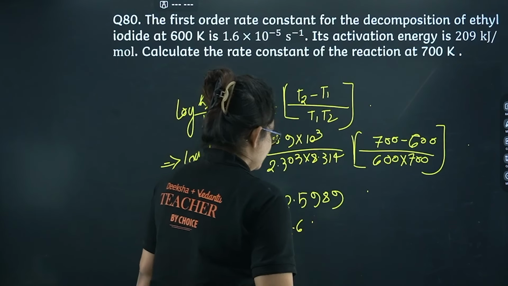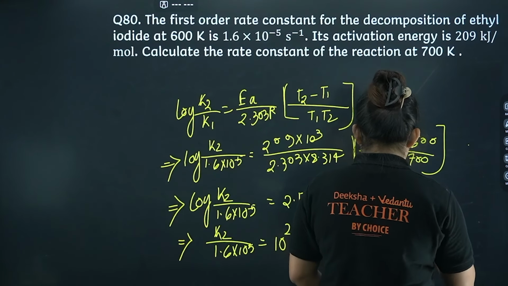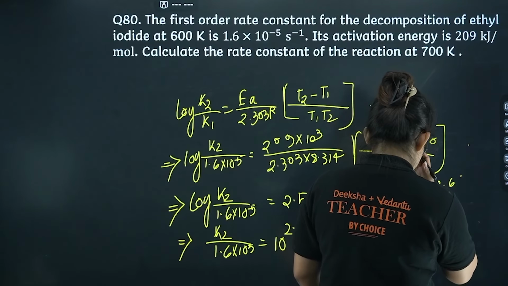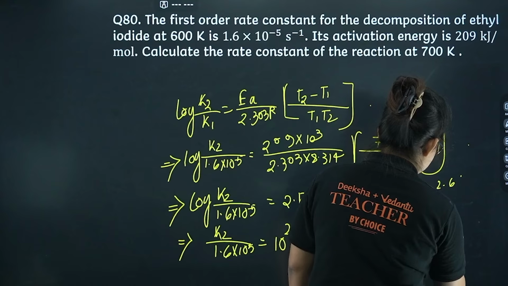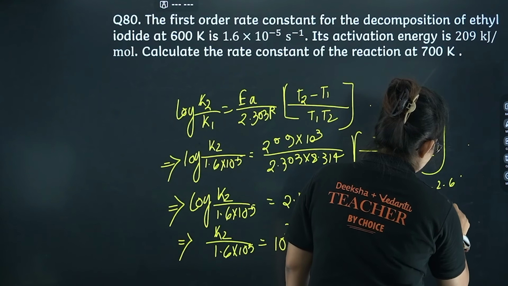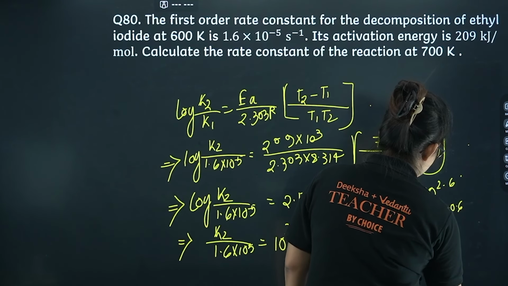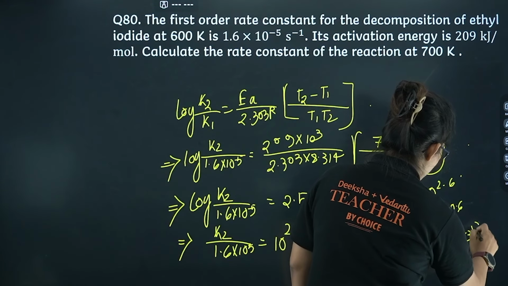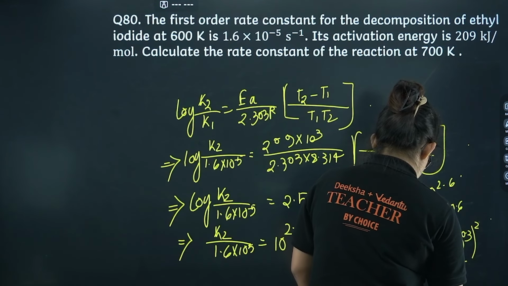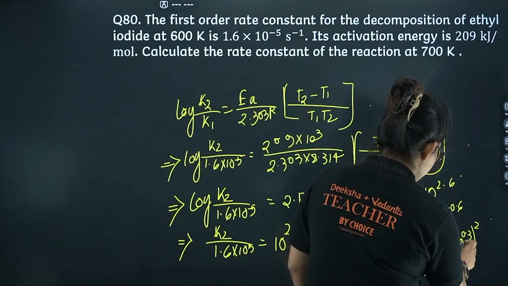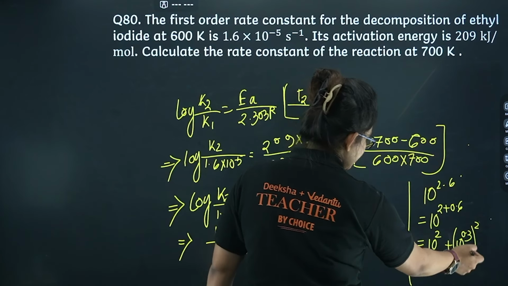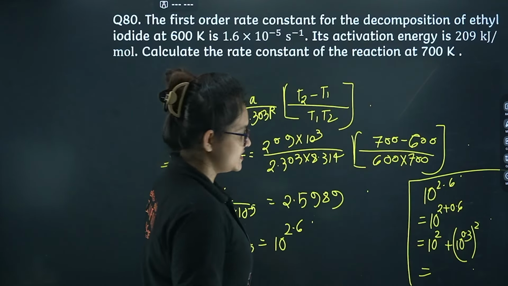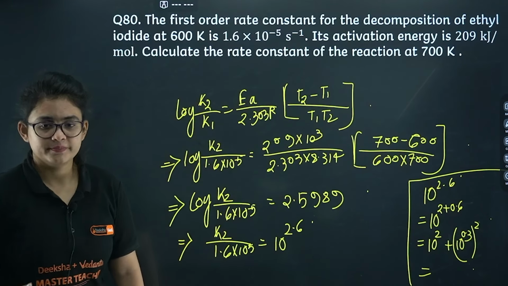Okay, so for this type of calculation, how you should proceed, if you are having 10 power 2.6, this particular thing you can proceed like 10 power 2 plus 0.6, hence from here 10 square plus 10 power 0.3 whole square. Okay, so now here actually you can put the value of 10 power 0.3 and you can square it. That is a rule actually. You can proceed like that as well, or else you can use your simple log table.